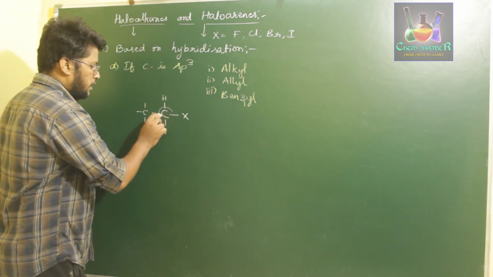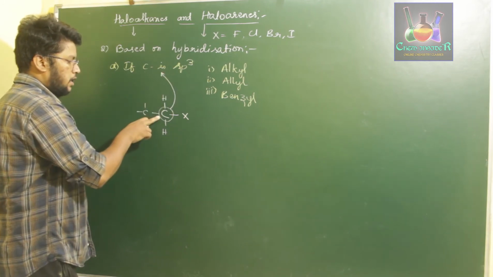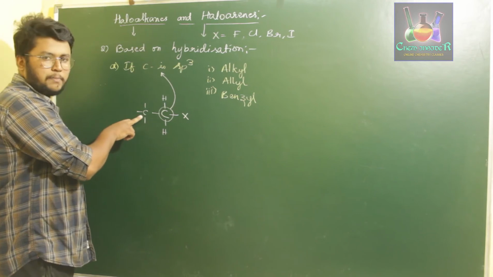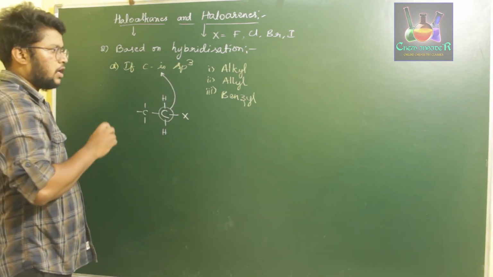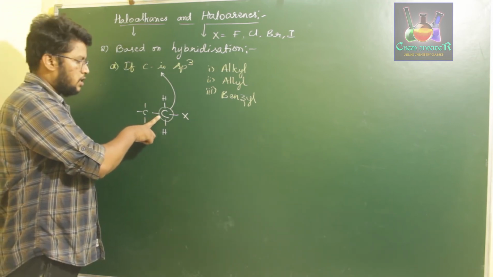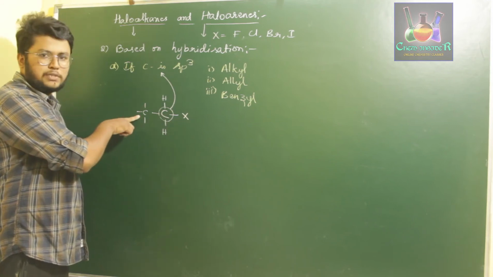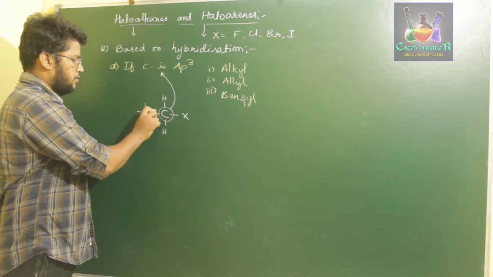So if our sp3 hybridized carbon, that is the S1, is attached to one more sp3 hybridized carbon, then that type of haloalkane is said to be alkyl halide. Alkyl halides are those in which the sp3 hybridized carbon attached to halogen is further attached to one more sp3 hybridized carbon, or it may be just hydrogens.